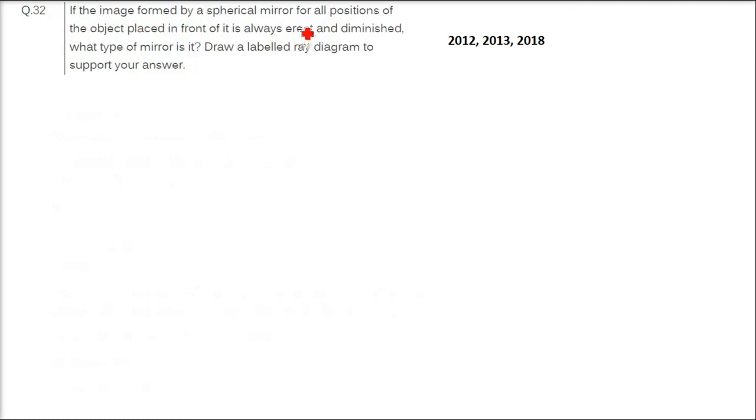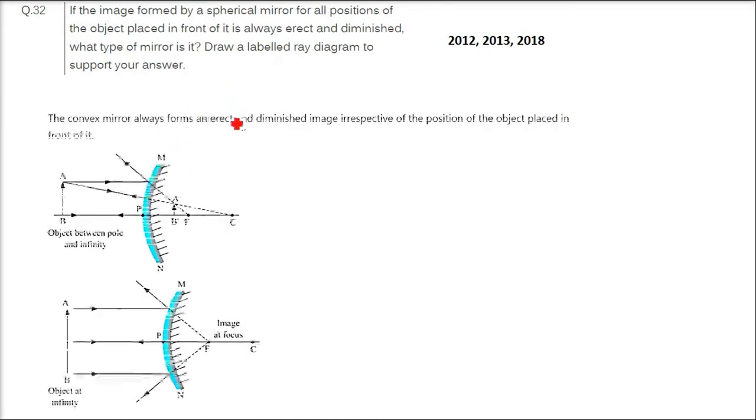If the image formed by a spherical mirror for all positions of the object placed in front of it is always erect and diminished, what type of mirror is it? Draw a labeled ray diagram to support your answer. So here we have a convex mirror, and the convex mirror always forms an erect and diminished image.